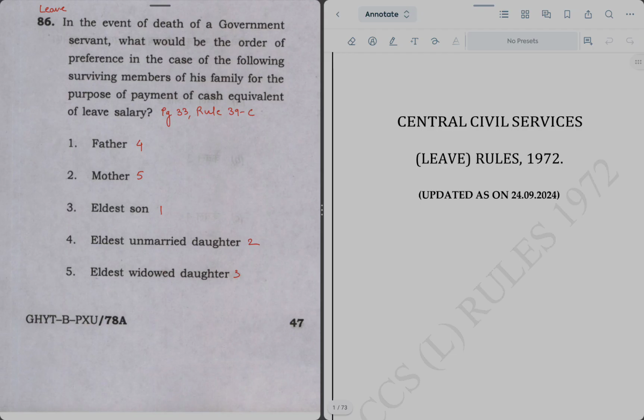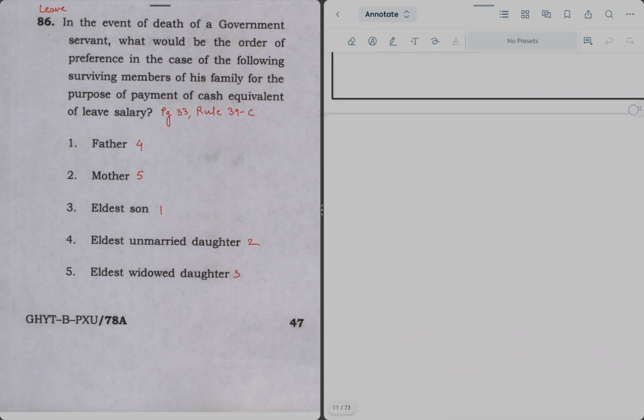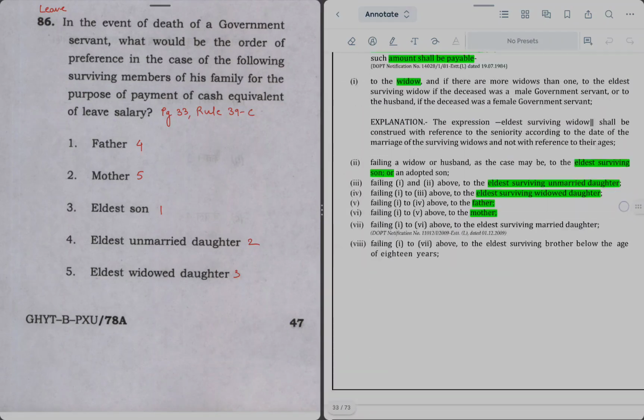In the event of death of a government servant, what would be the order of preference in the case of the following surviving members of his family for the purpose of payment of cash equivalent of leave salary? तो अगर कोई गवर्नमेंट सर्वेंट की डेथ हो जाती है तो लीव सैलरी उसके फैमिली मेम्बर्स को मिलेगी, लेकिन क्या सीक्वेंस होगा? So for that we will refer to page 33 of CCS Leave Rules 1972, which were last updated on 24th September 2024. On page 33, we have rule number 39C.